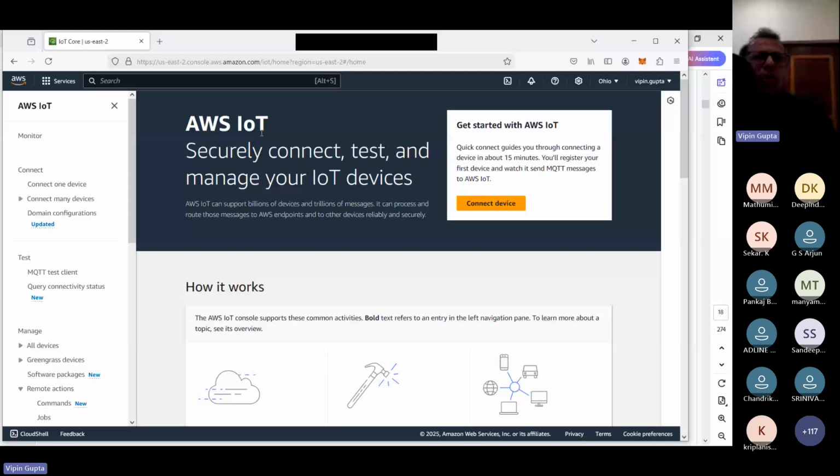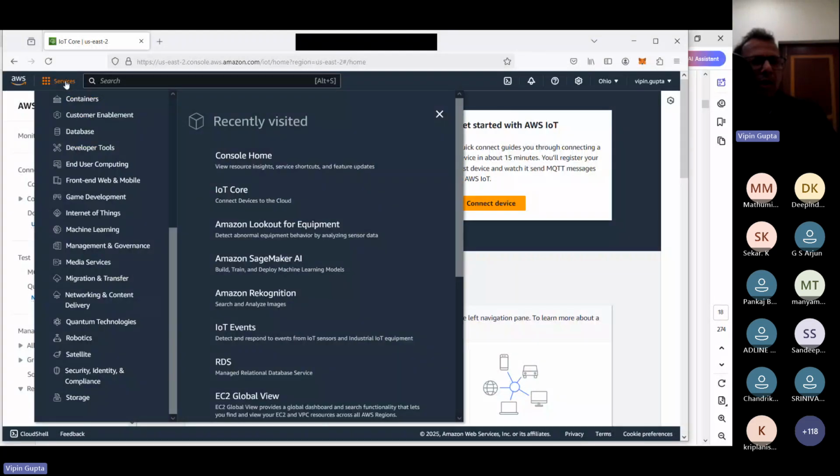When we talk about AWS, it offers you more than 200 different services, which include databases, machine learning, Internet of Things, security, and quantum also.